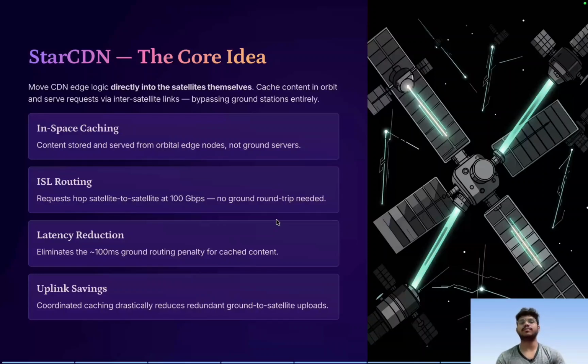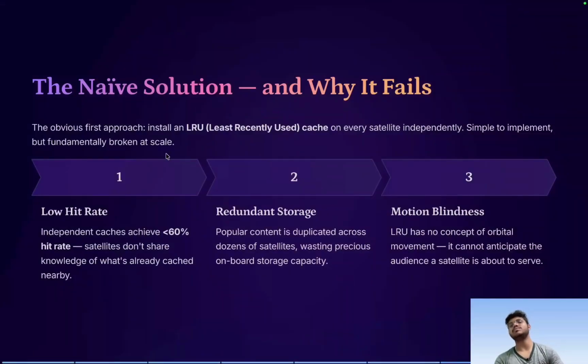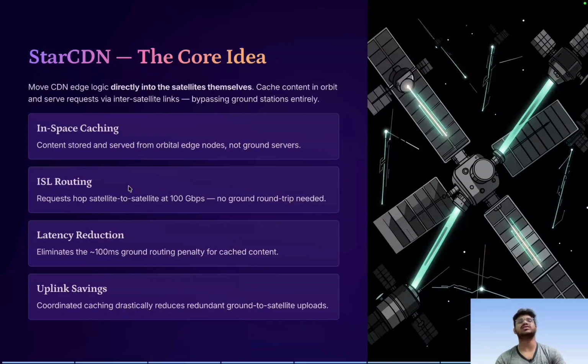The main idea of StarCDN is that we of course install in-space caching, that is, the contents are served from the satellites, not ground servers. We install the cache, but we do it in an intelligent manner so that we can overcome these limitations or failure reasons. We use ISL routing, that is, inter-satellite link transmission, to transmit the content from one satellite to another, because those inter-satellite links work at a much higher scale of 100 Gbps compared to the ground link, which works with only 20 Gbps. So rather than fetching the content from the ground again, we fetch the content from nearby satellites, because those links are quite fast, around 100 Gbps. Because we are not going to the ground, this extra 100 milliseconds of ground penalty gets reduced.